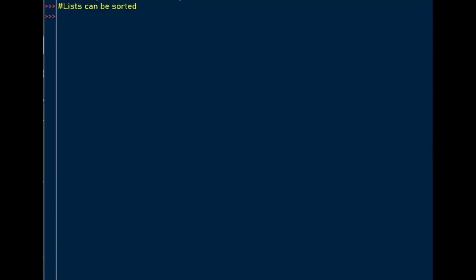So lists can be sorted. Let's define our list to sort. As you can see, this list is not sorted. So to sort this list, we get the variable name and then we put the dot and the sort method and print this list. So our sorted list is 1, 2, 3, 4, 5, 6.